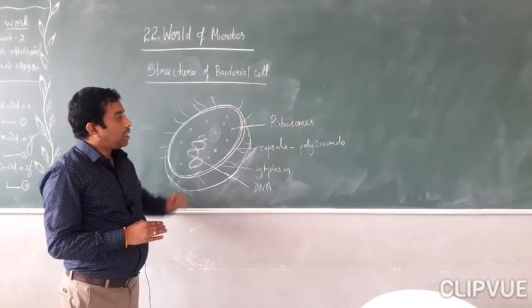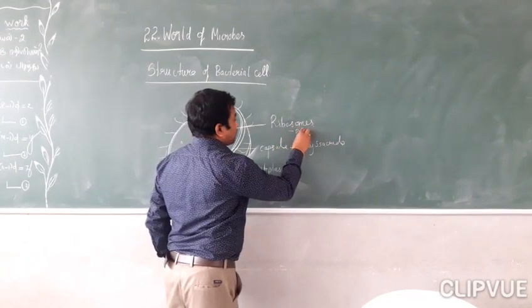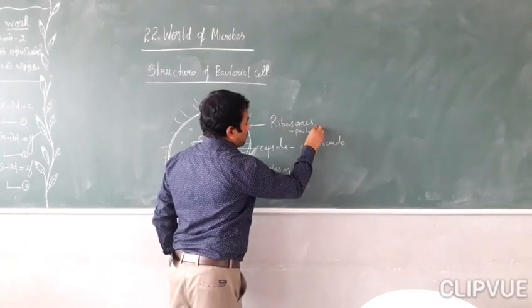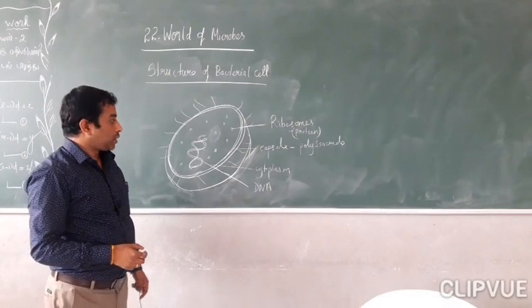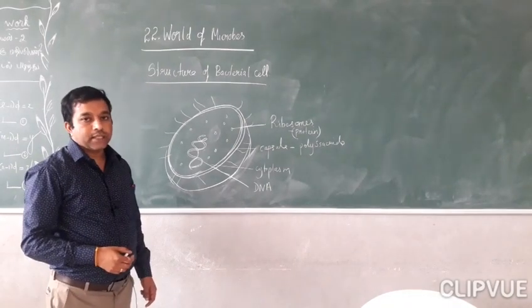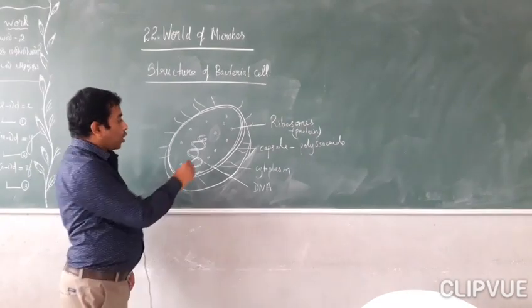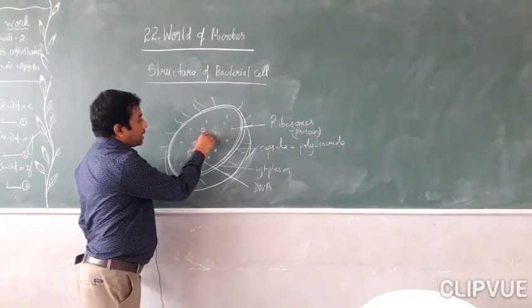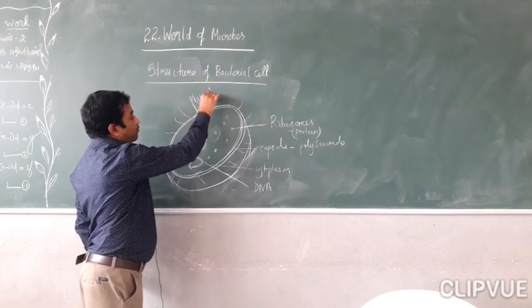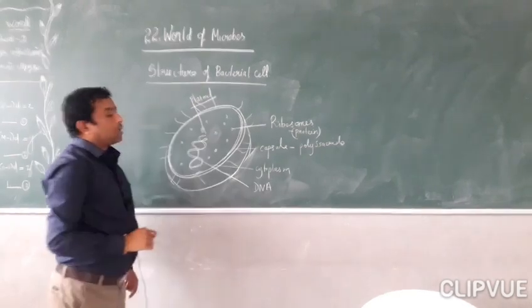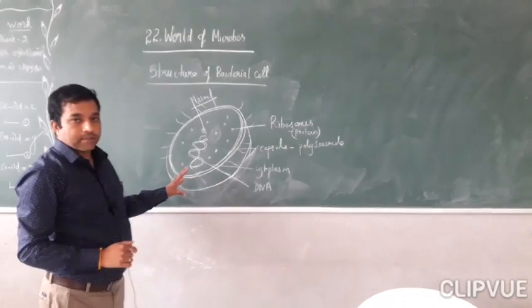Clear? They have ribosomes, which are useful for protein synthesis. Ribosomes are always found in cells for protein synthesis, so even in bacterial cells, the ribosome is present. Along with that, they have a circular DNA called a plasmid. Clear. So this is the structure of the bacterial cell.